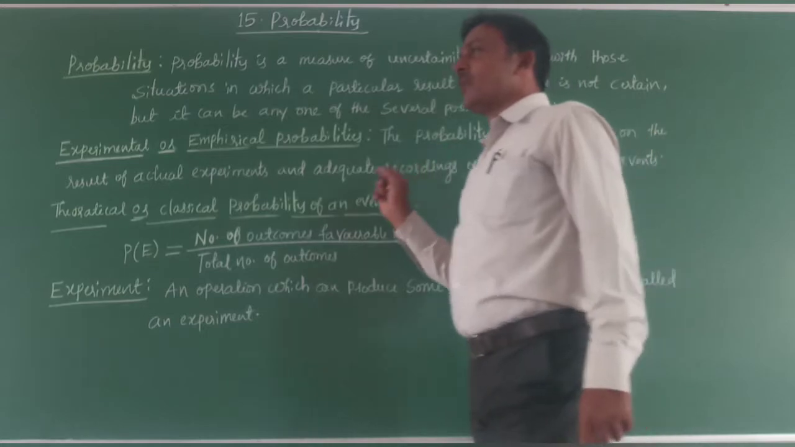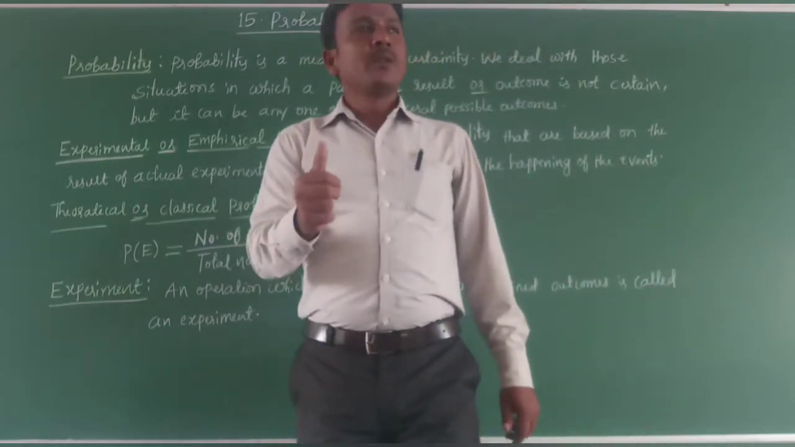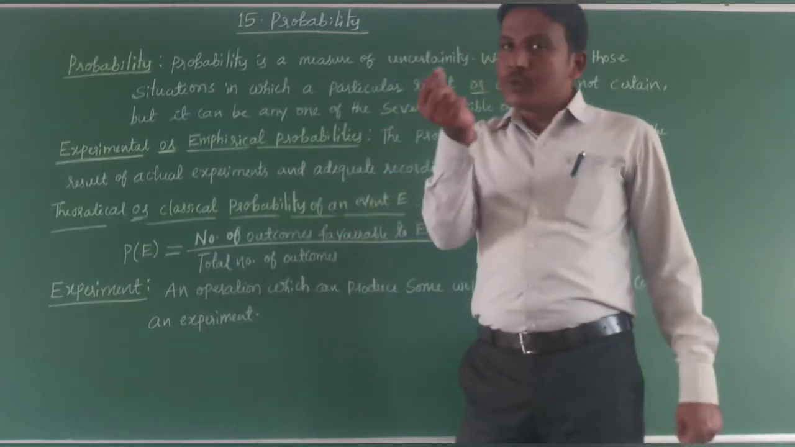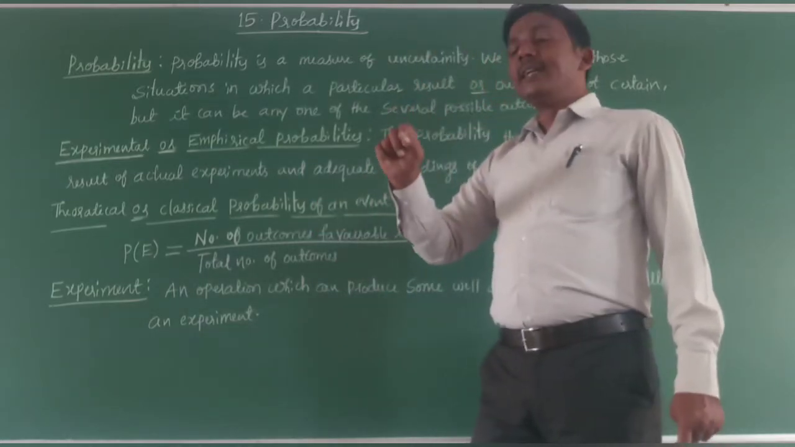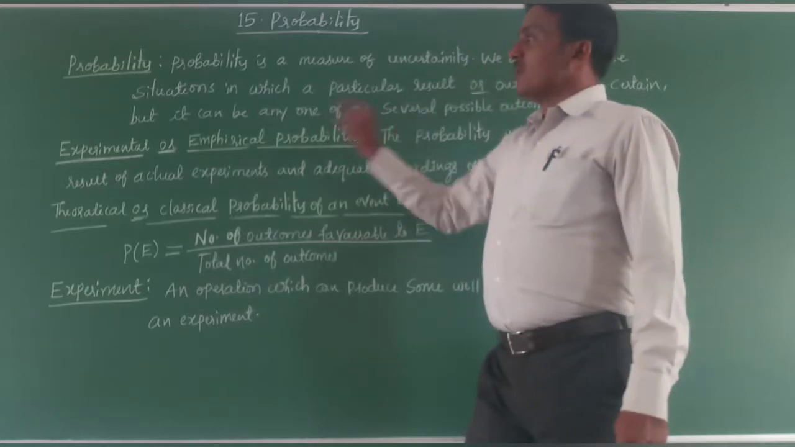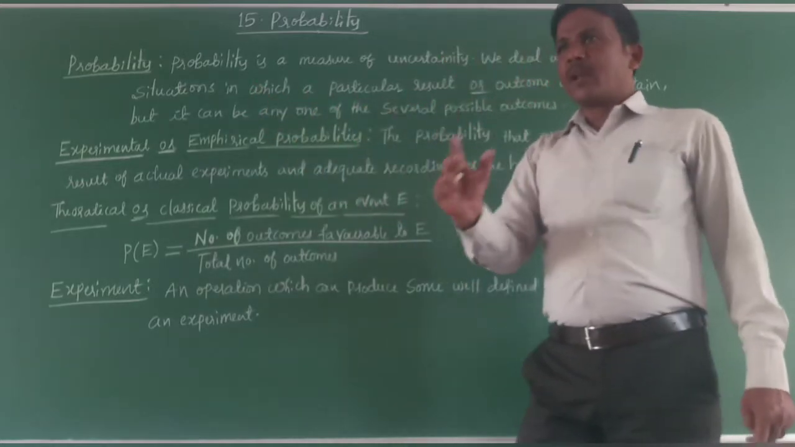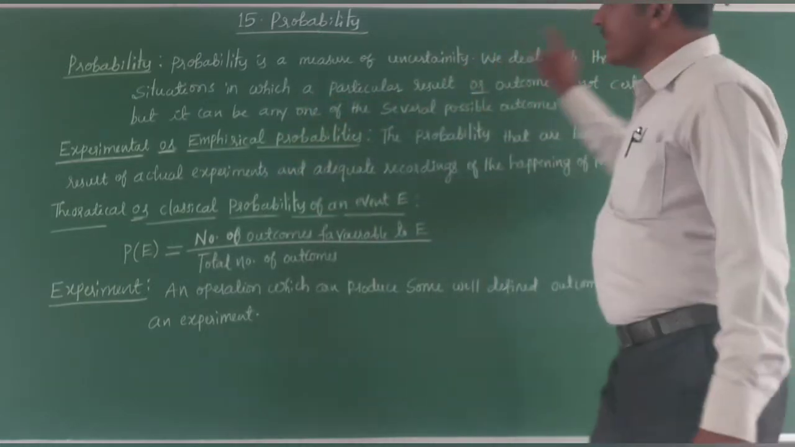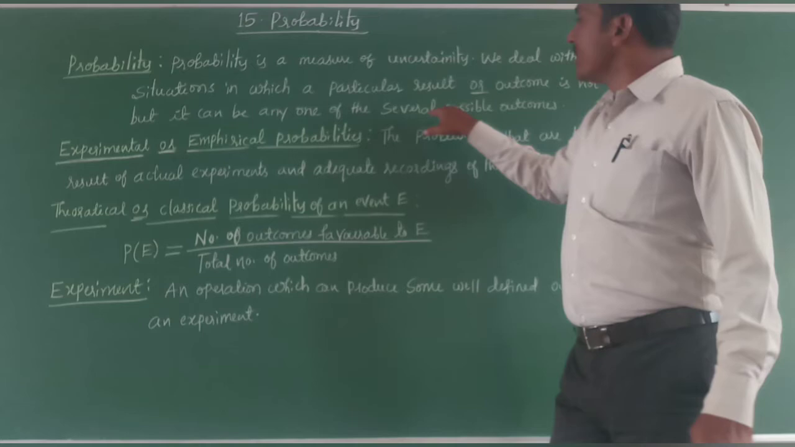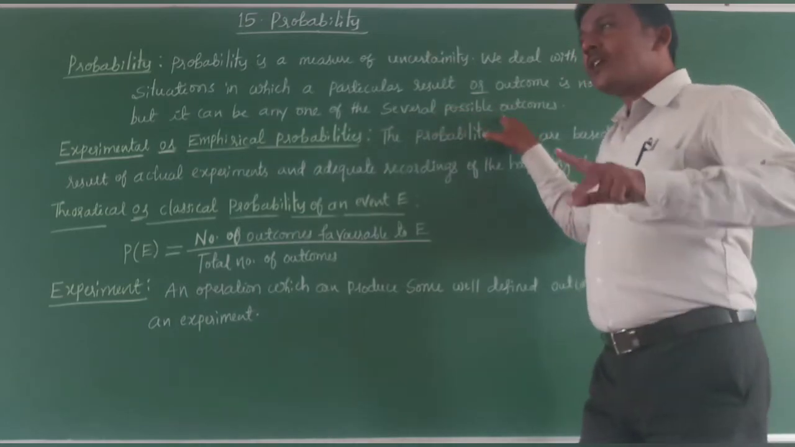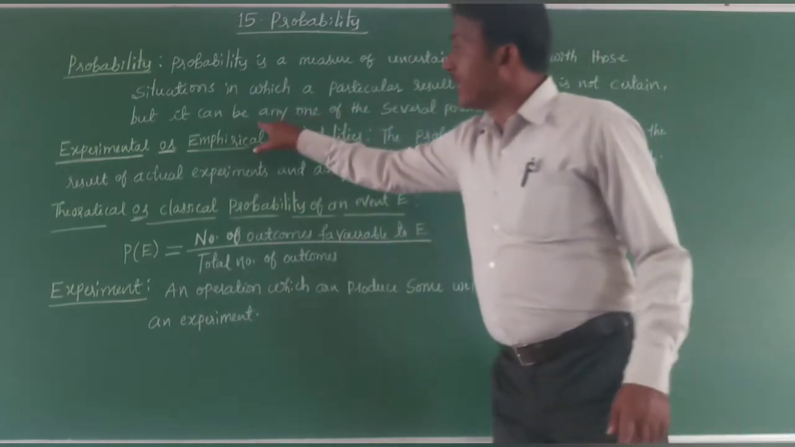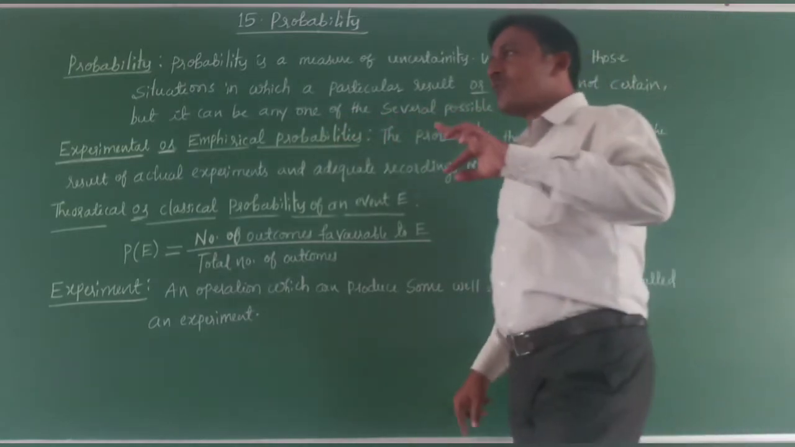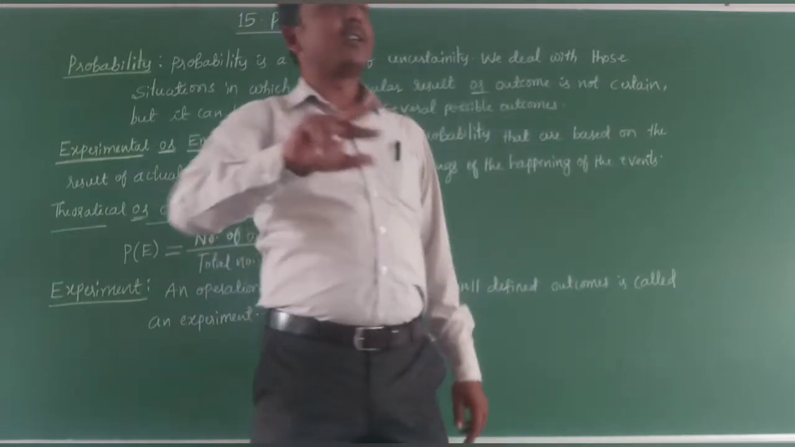I will give one example. If you toss a coin, the outcomes are either head or tail. Getting head is one outcome and getting tail is the other outcome. We can't say particularly which one, but it can be any one of the several possible outcomes. So the possible outcomes when tossing a coin are either head or tail.